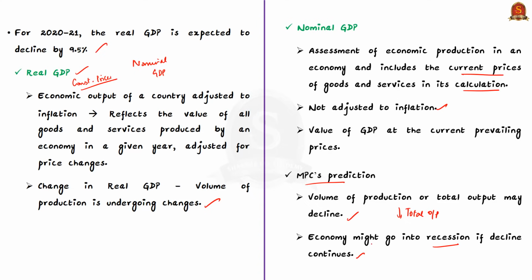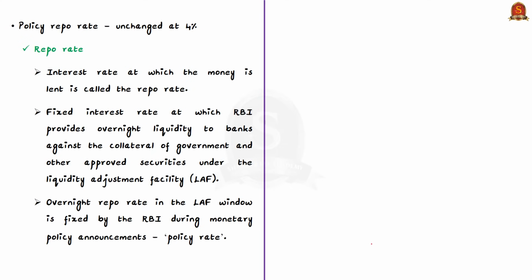The next important decision by Monetary Policy Committee is on the policy repo rate, which is nothing but the repo rate. As you know, the Reserve Bank of India does the open market operations to influence the money supply in economy. Here, the term open market operations refers to the buying and selling of bonds or securities that is issued by the government in the open market.